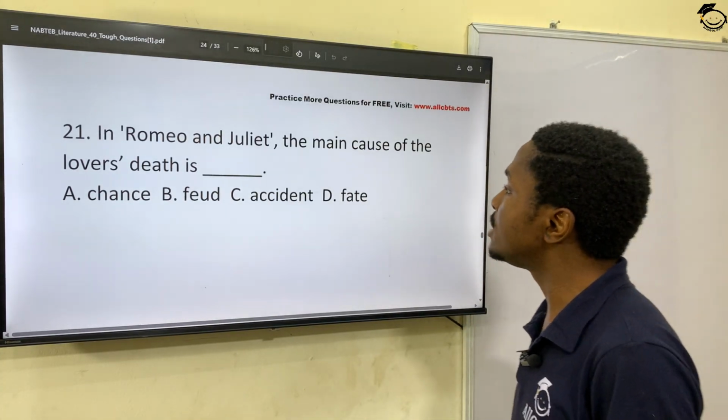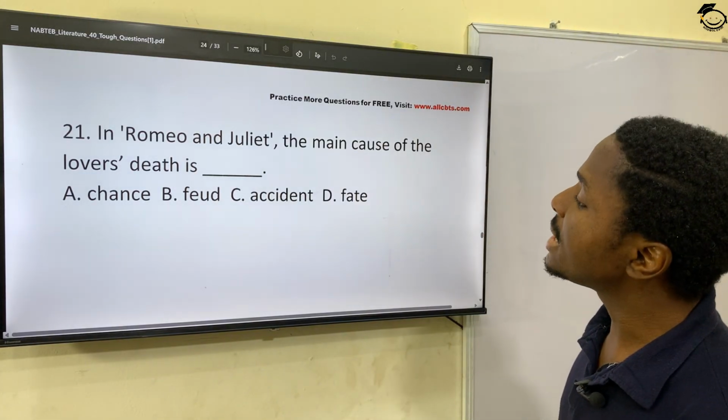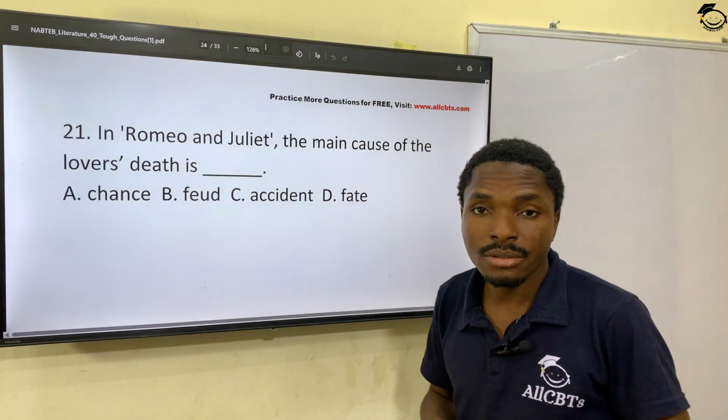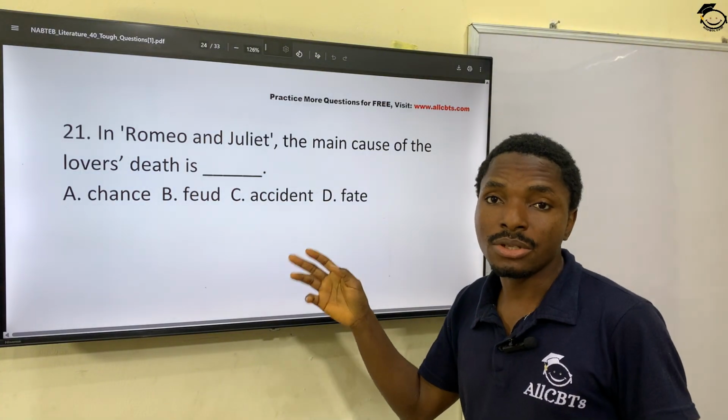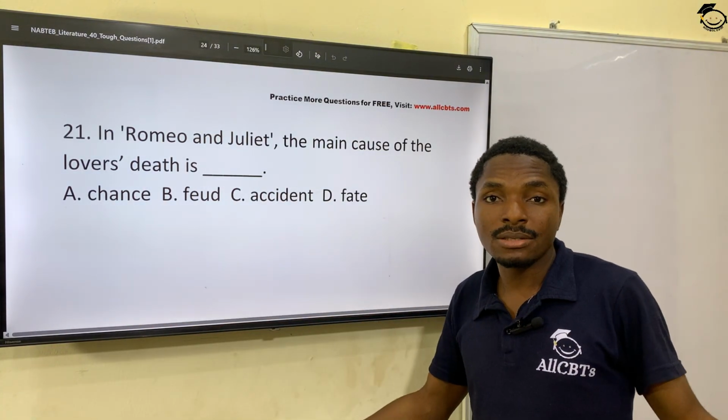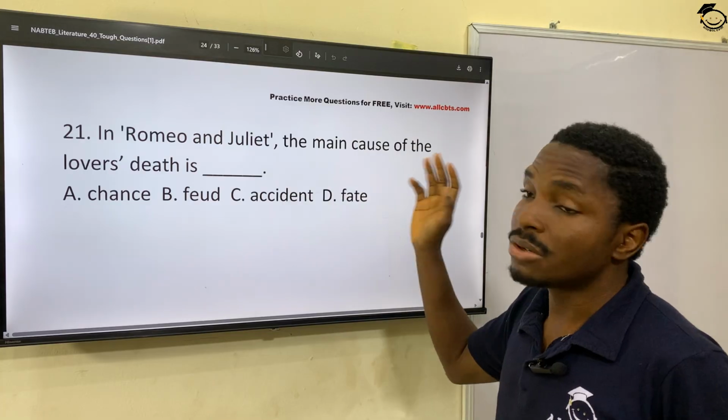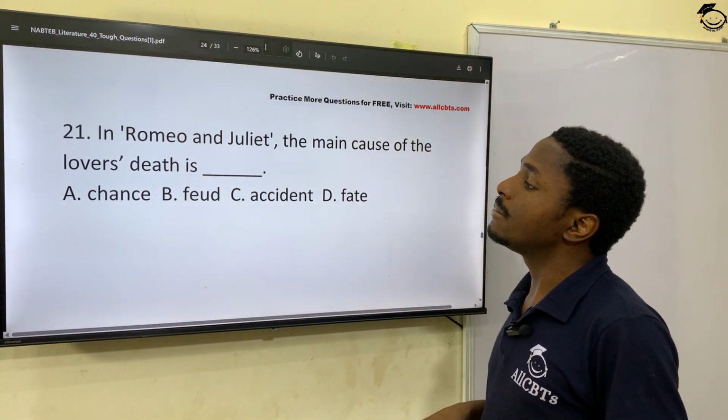In Romeo and Juliet, the main cause of the lovers' death is feud, not between both of them, but between their families. So you can also read more on this in the book.